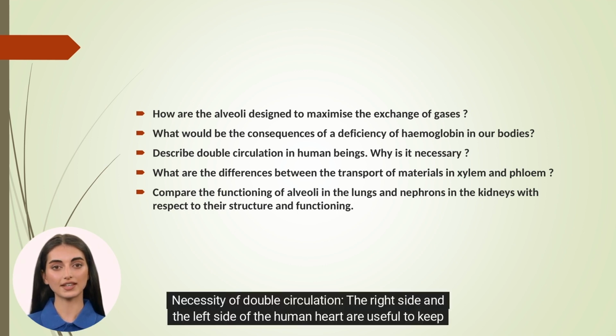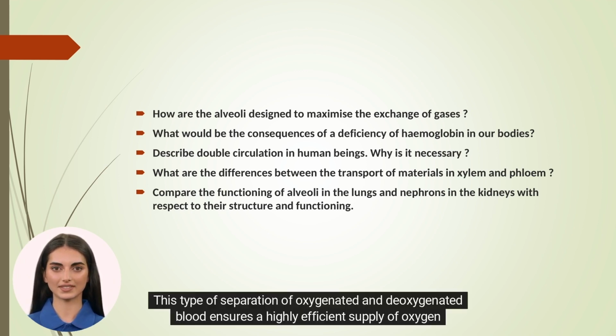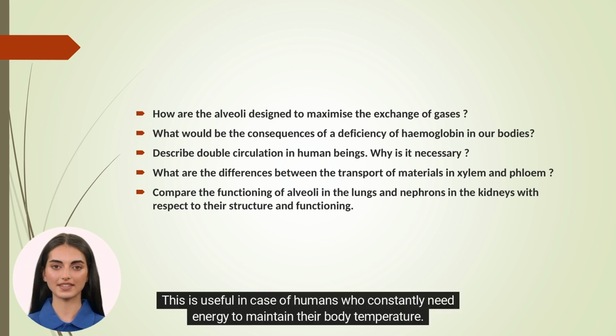Necessity of double circulation: the right side and the left side of the human heart are useful to keep deoxygenated and oxygenated blood from mixing. This type of separation of oxygenated and deoxygenated blood ensures a highly efficient supply of oxygen to the body. This is useful in the case of humans, who constantly need energy to maintain their body temperature.